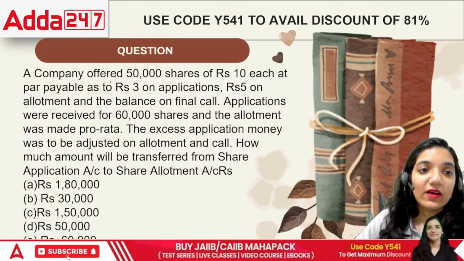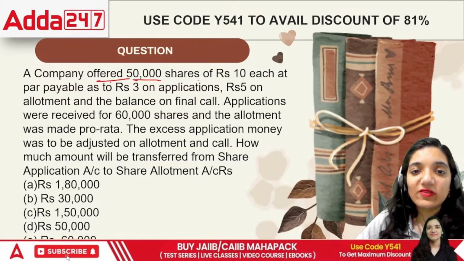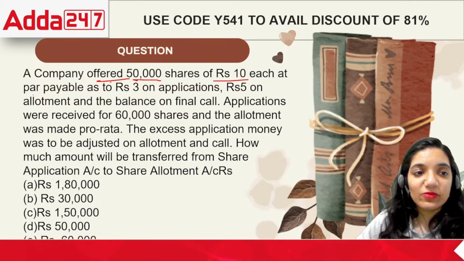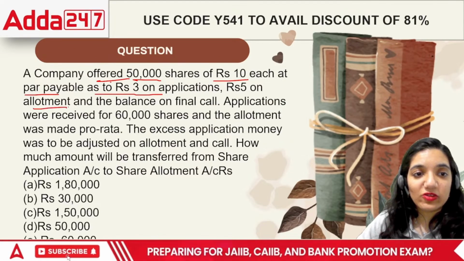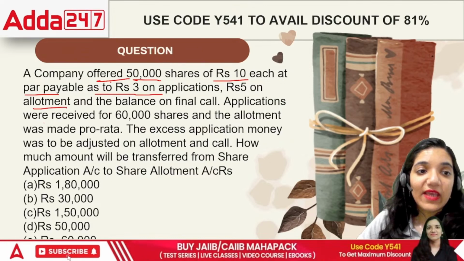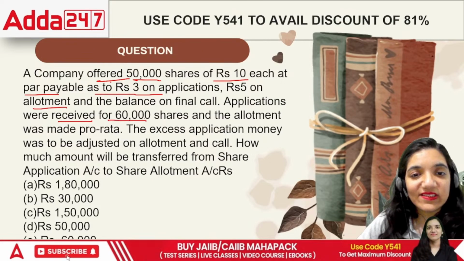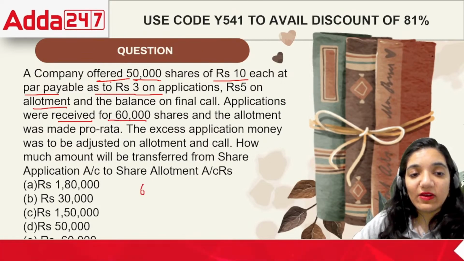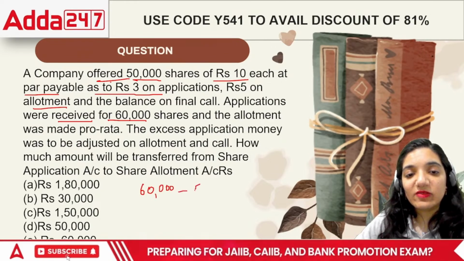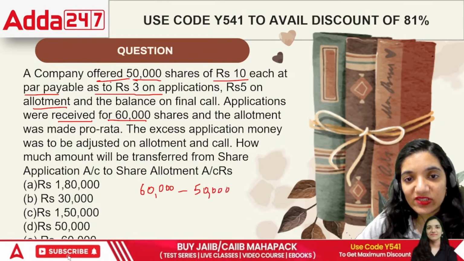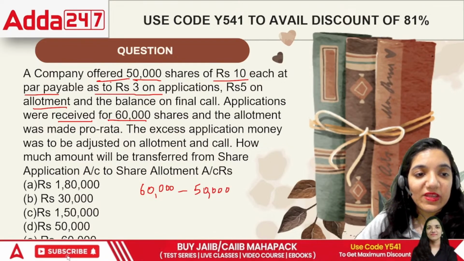Next point, a company offered 50,000 shares of rupees 10 each at par, payable as 2 rupees on application, rupees 5 on allotment, and the balance on the final call. Applications were received for 60,000 shares. That means the case has been oversubscribed. For 60,000, we can give only 50,000 shares to them. The allotment was made pro rata.